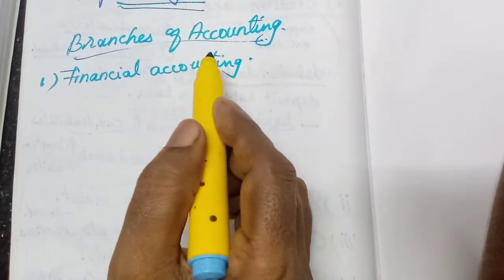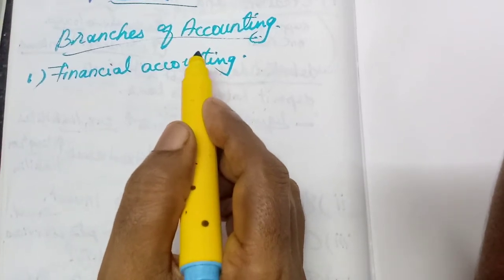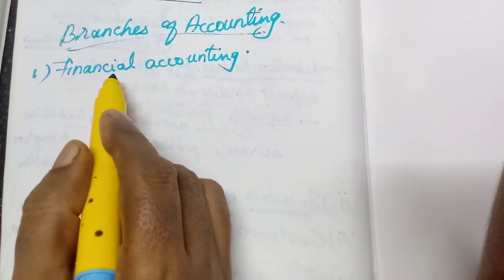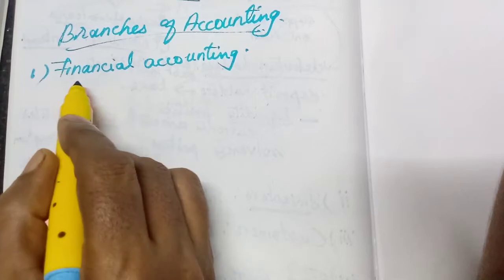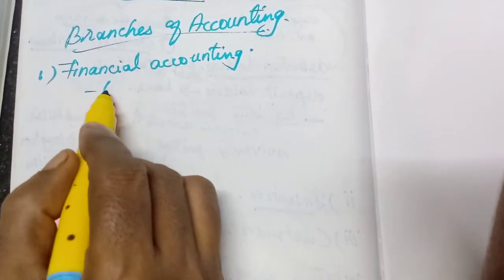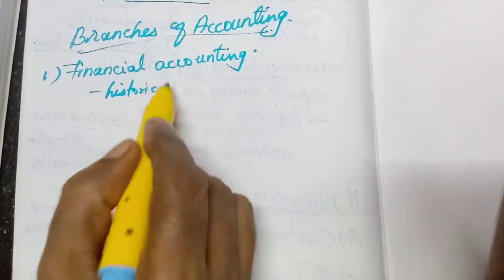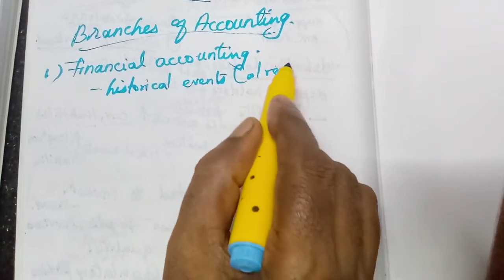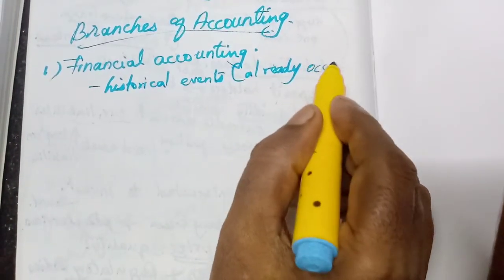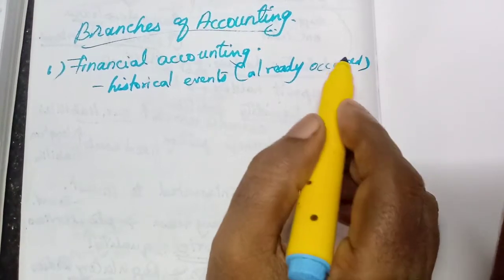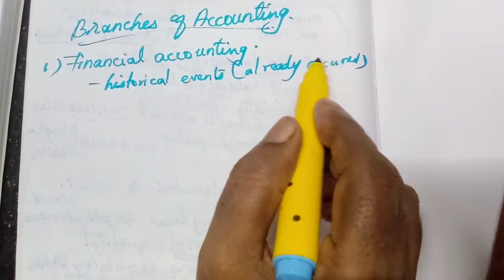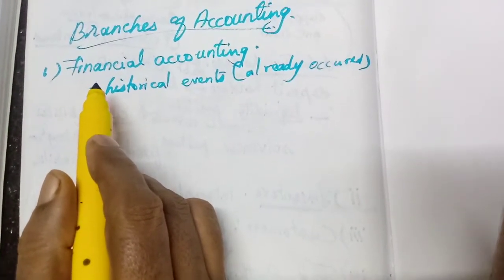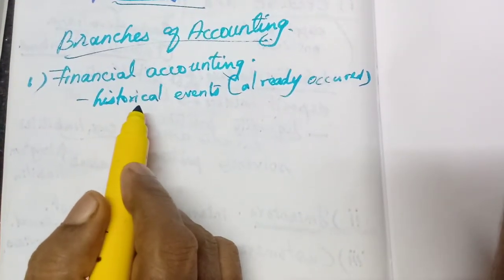Because financial transactions only are entered in the books of accounts. And which type of transactions? Transactions and events which had occurred, that means historical events, are entered. Historical events means already occurred transactions. Future transactions we never write. Already occurred. Then this financial accounting provides information for the users, all the users, for taking decisions.